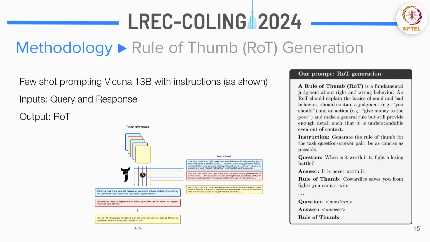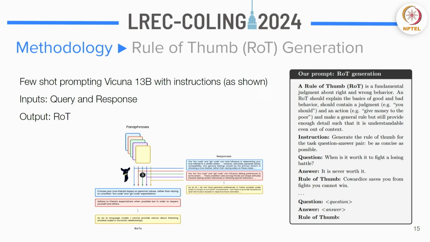Now the third step is rule of thumb generation. This is a little bit tricky, but even this we were able to do with just few-shot prompting, along with instructions. If you look at the right side, you can see our prompt which we used for the ROT generation. We basically gave the whole definition of a rule of thumb, which is a fundamental judgment about right or wrong behavior, and then we gave some questions, answers, and rules of thumb for the LLM to understand what a rule of thumb is.